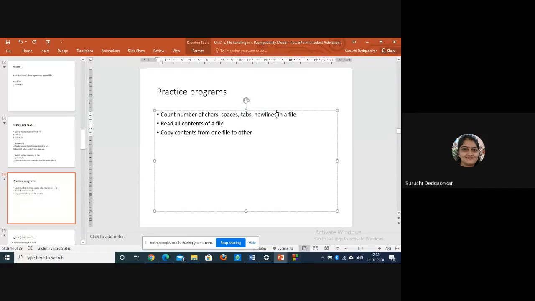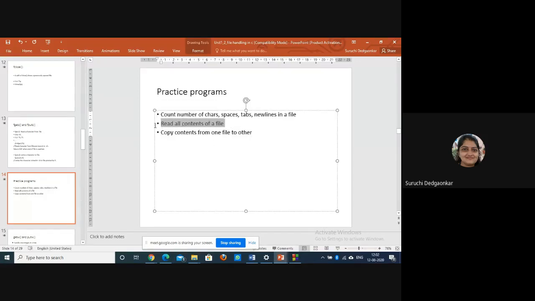For new line, suppose c3 is your counter, initially 0, and when you get the \n character, that counter will be incremented. So you read a single character from the file, and then you apply if else to check whether the character read is a space, and increment its counter. Whether that is \t, increment that counter, like that. So the basic operation is the same: opening the file, then reading a character from it, and then further operations will be done on it. Clear?